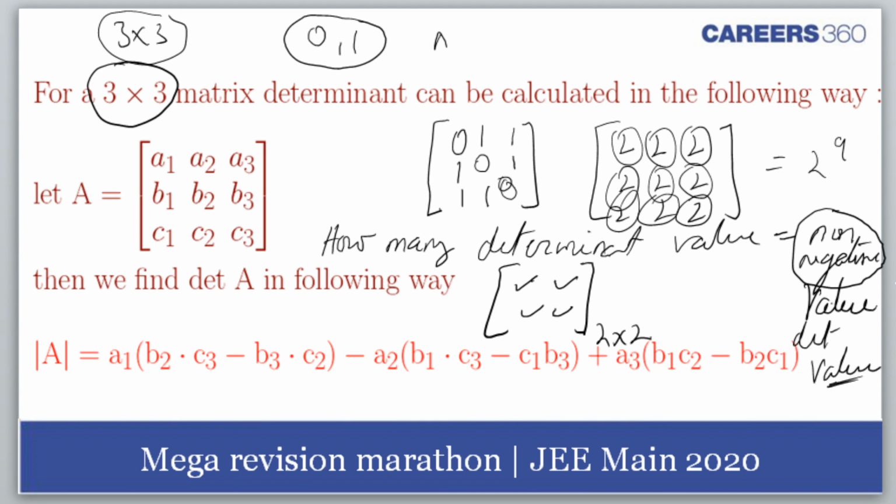The value of the determinant should be a non-negative number. How many you can form? Yes, students, I'm waiting for the answers.